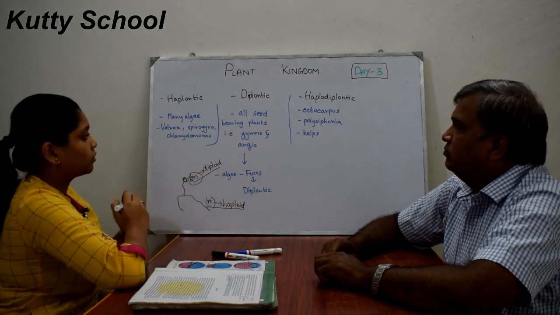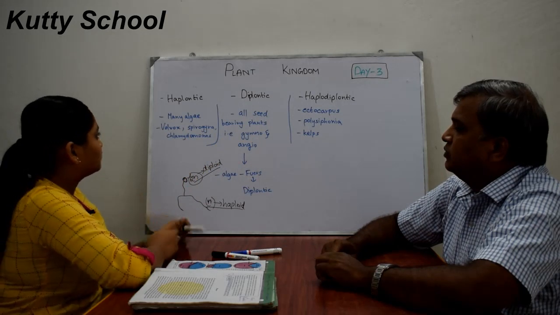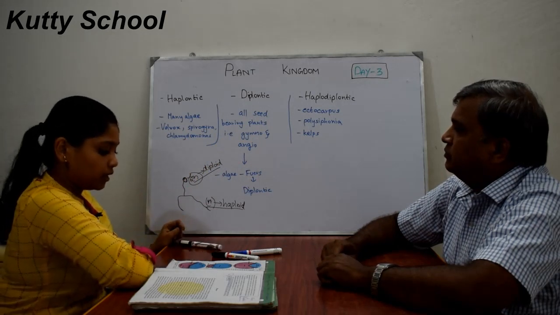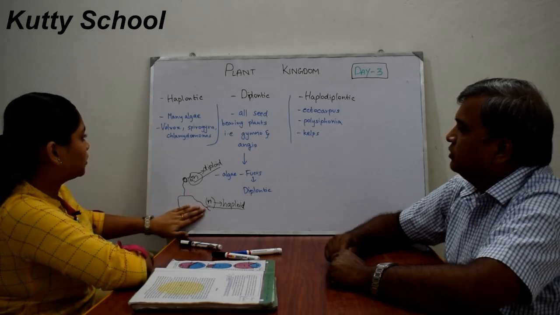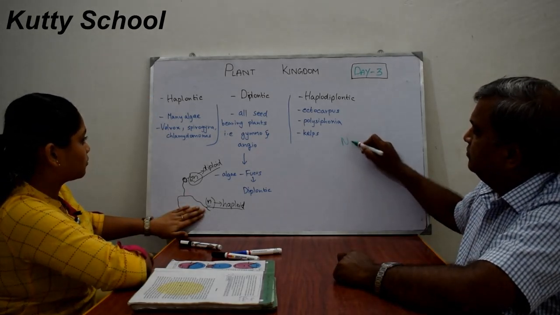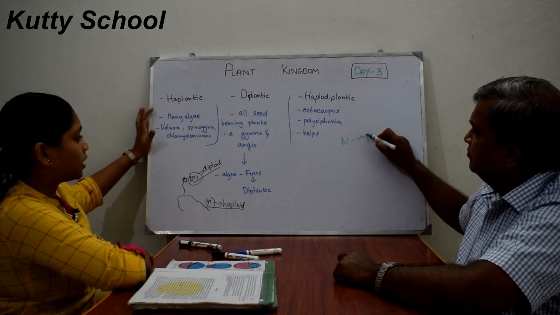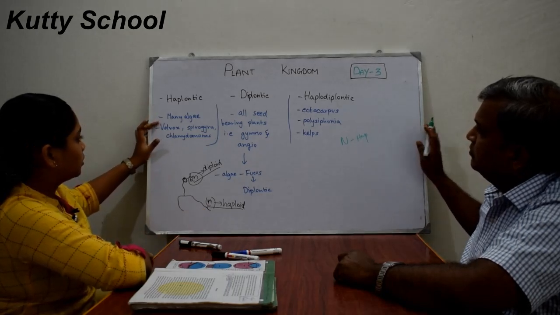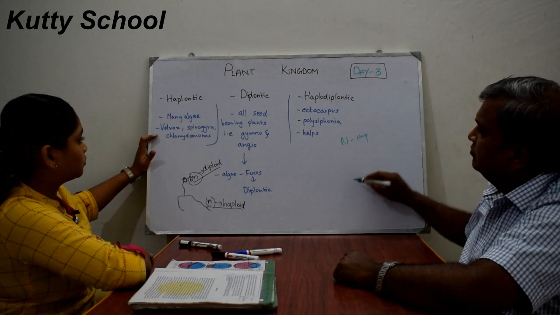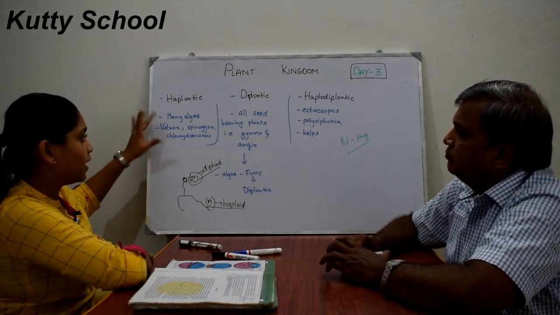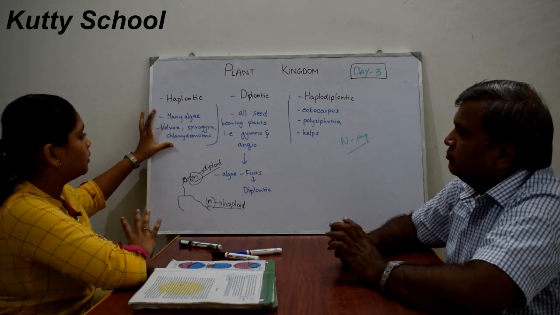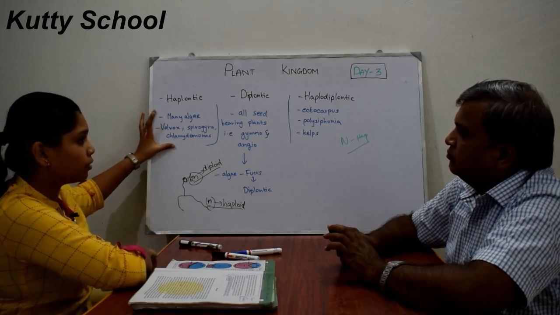The example of haplontic, where n number of chromosomes are present, is many algae, for example Volvox, Spirogyra, and Chlamydomonas. Generally, most of the algae are examples of haplontic.